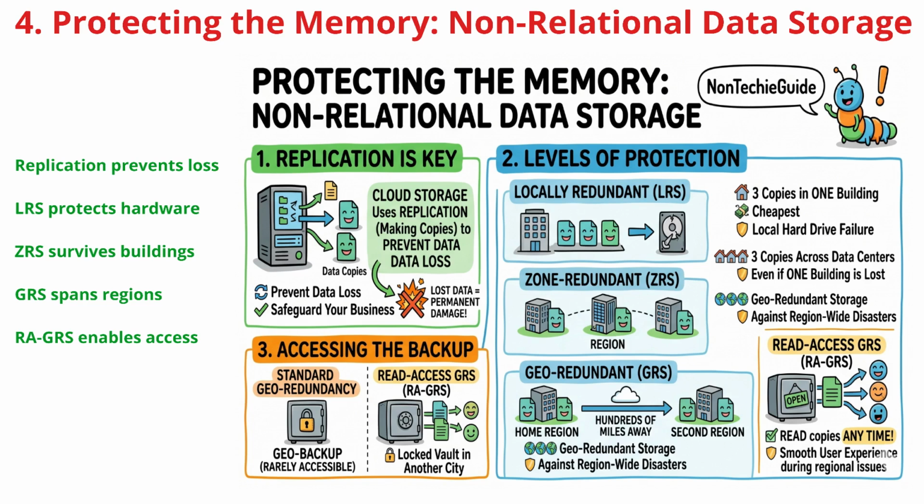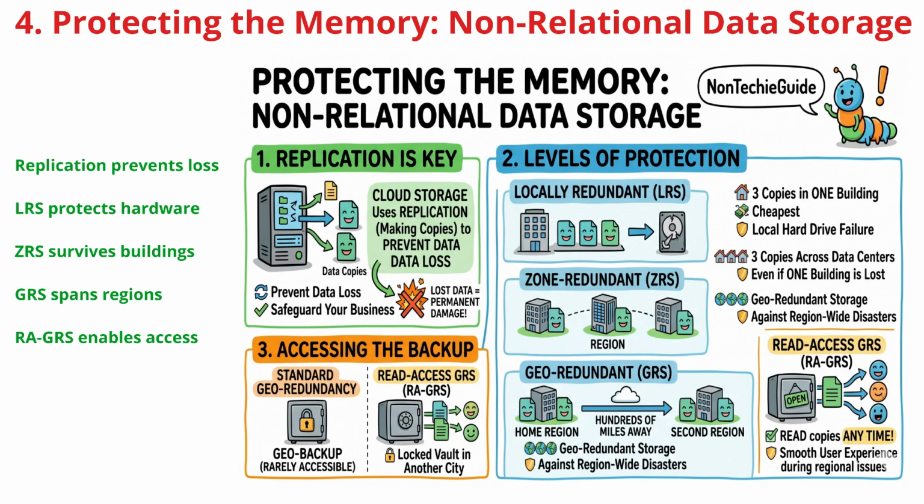You have 3 main levels of protection. Locally redundant storage, or LRS, is the budget-friendly choice that keeps 3 copies in one building to protect against a single hard drive failure. Zone redundant storage, or ZRS, spreads those copies across 3 different data centers, so your data stays safe even if an entire building is lost.